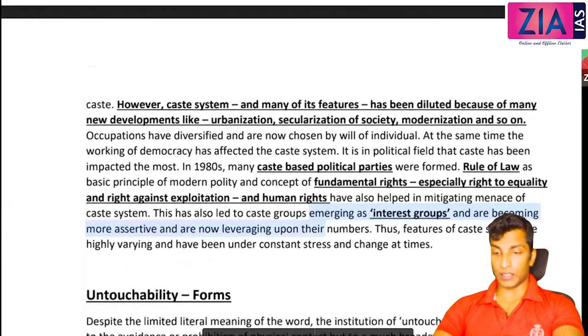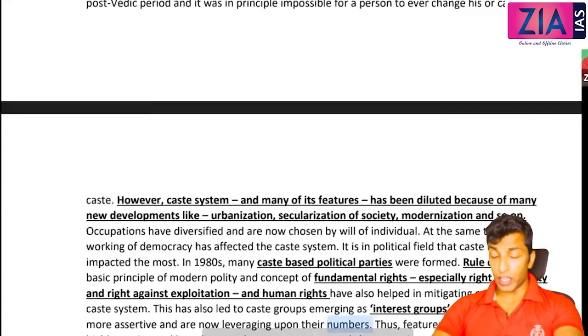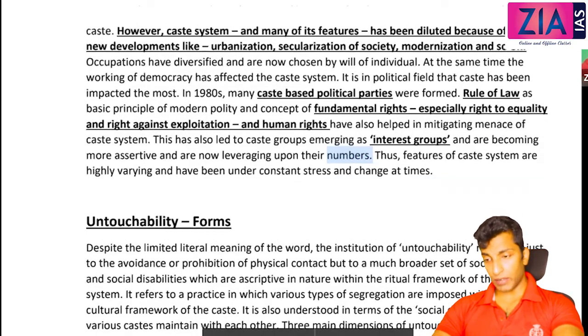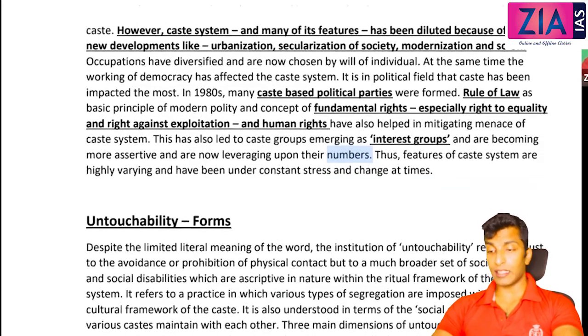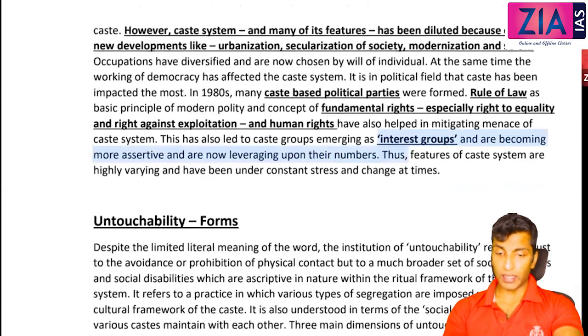So these are the main features of the caste system. If you get a question on the features of the caste system, you can write from Ghurye, from Bogle, from M.N. Srinivas. Apart from that, you can write in general that these are the features. This has also led caste groups nowadays to emerge as interest groups. Many features are diluted because of urbanization, secularization, modernization and all. Caste-based political parties are emerging, and rule of law is prominent now because of fundamental rights, the right against exploitation, and because of this caste is coming down. Interest groups are emerging, right?